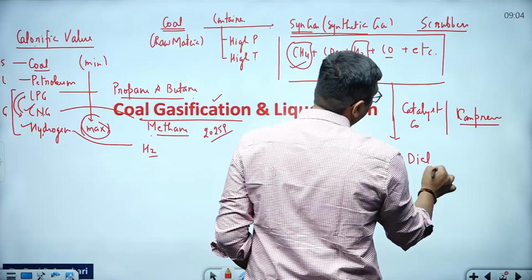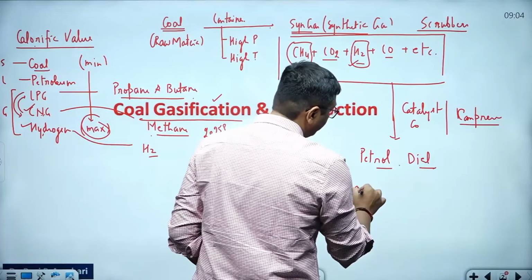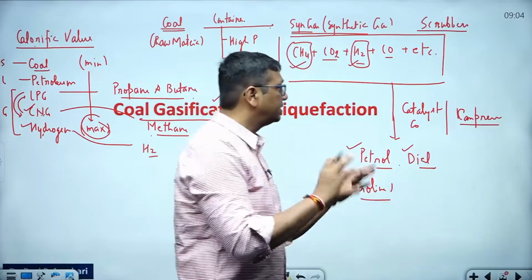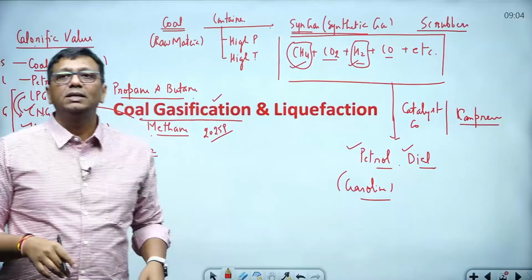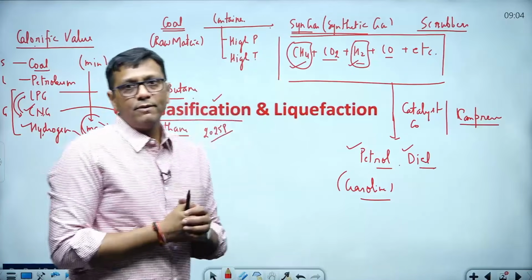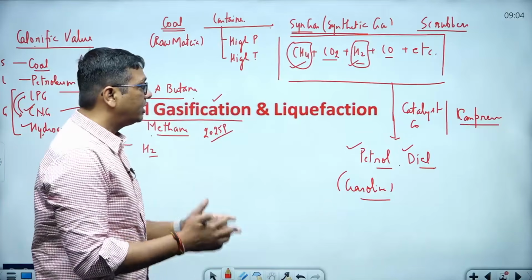Petrol means gasoline, guys, and diesel. This is the process that you can see here, the petrol, diesel and all. How interesting it is, guys.